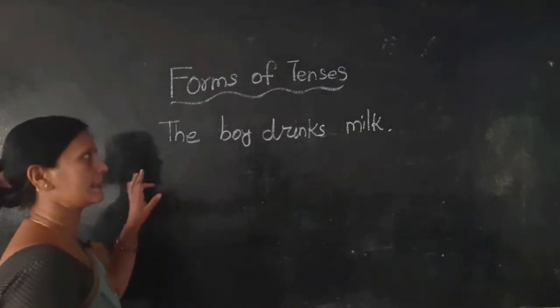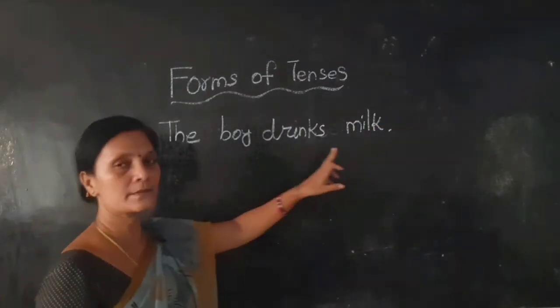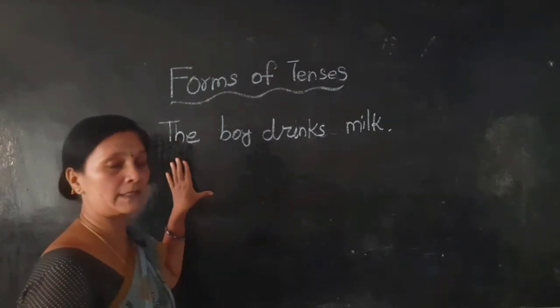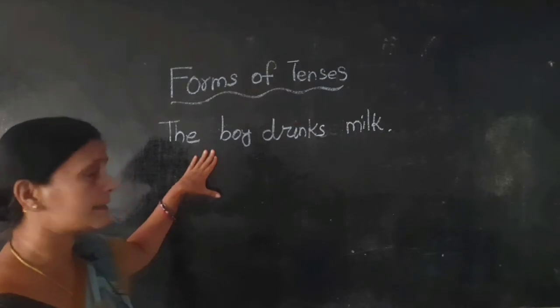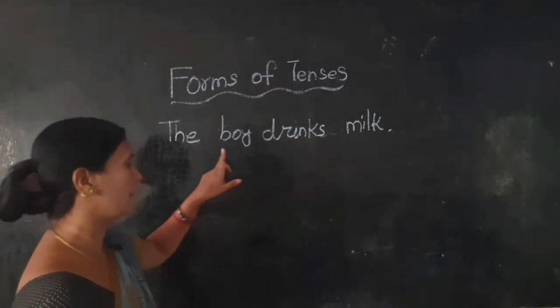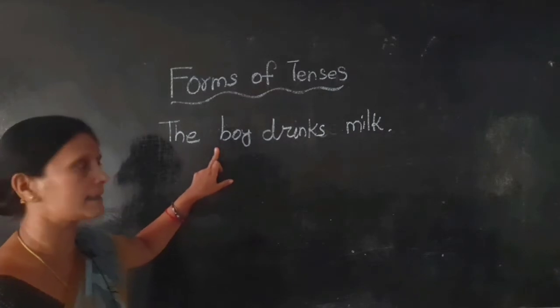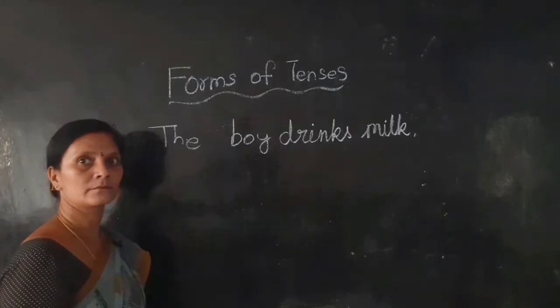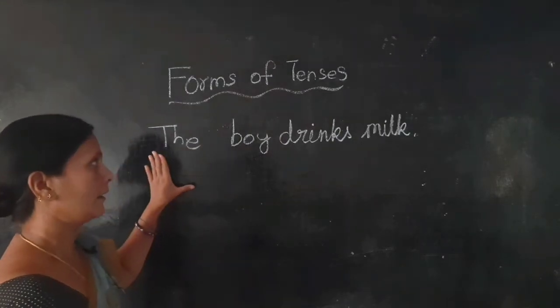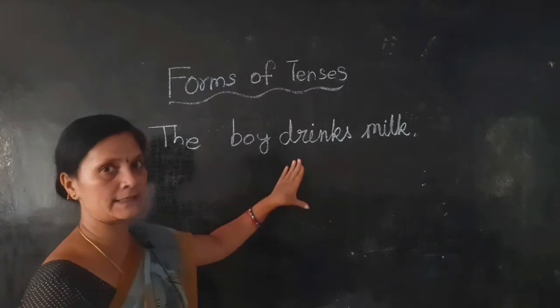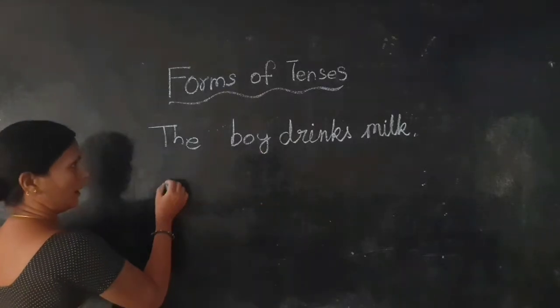Here see the sentence, the boy drinks milk. This is simple present. Means the boy drinks now. Why are we writing drinks here? Because the boy is third person singular number. That's why we are using this verb.